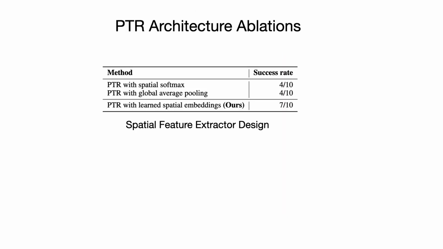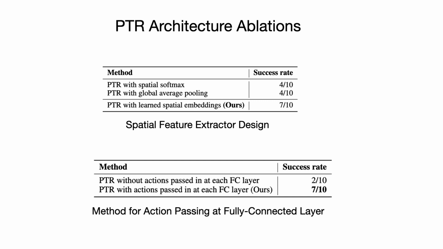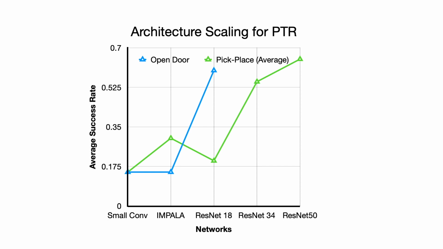Our quantitative experiments show that using the learned spatial embeddings results in significantly higher success rates than using a spatial softmax or global average pooling after the final feature map of the ResNet. We also show in quantitative ablations that passing actions in every fully connected layer of the Q function more than triples success rates, proving it to be one of the most crucial design decisions. We find across scenarios 2 and 3 that increasing model capacity has a large positive impact on performance. This indicates that further scaling the architecture size might bring even larger boosts of performance.